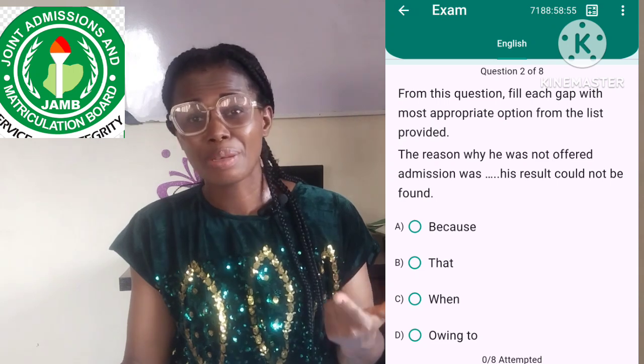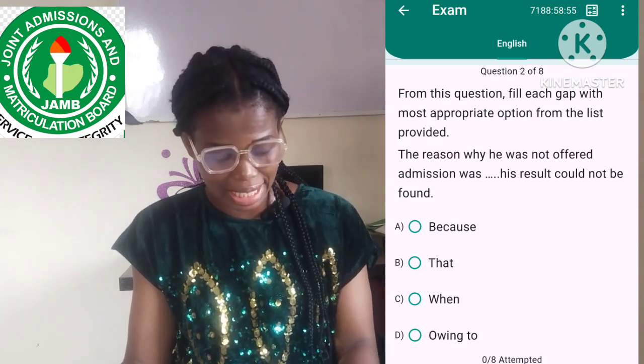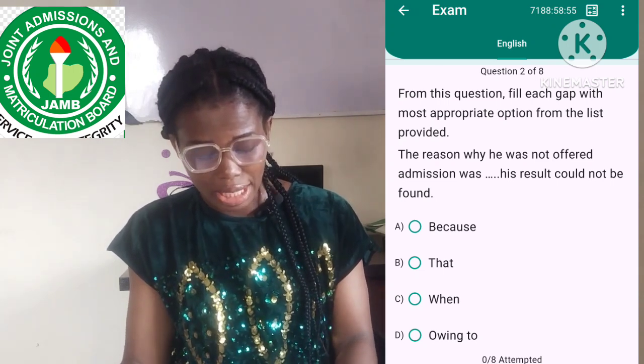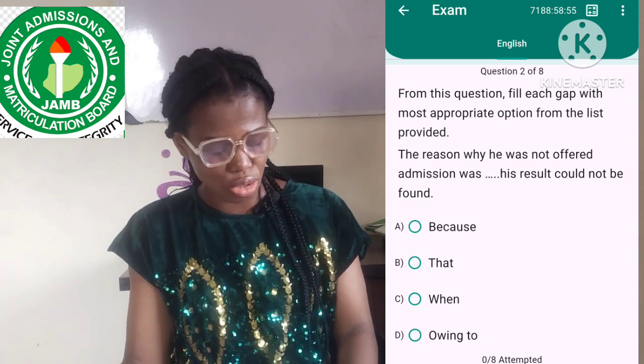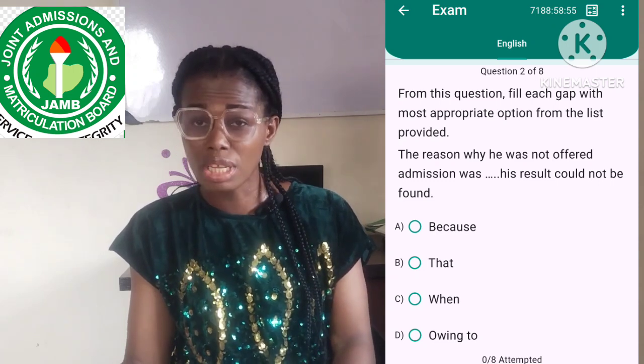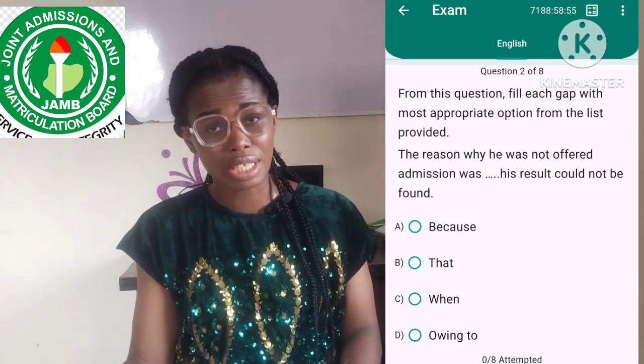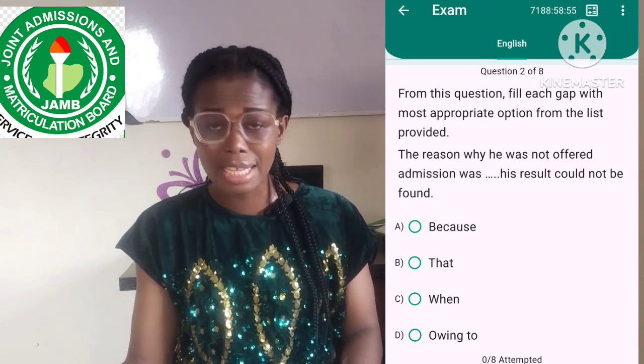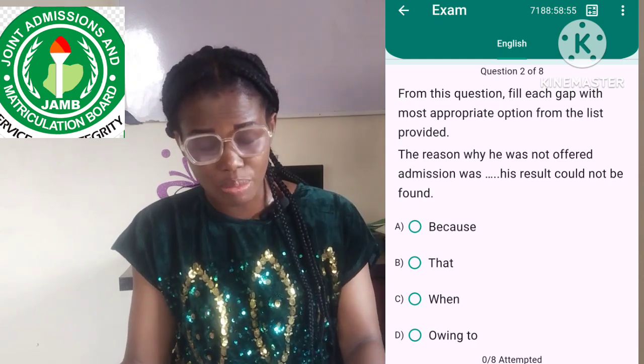This is because the presence of reason in the sentence, the reason why, already implies because. Using because and reason why in the same sentence will lead to redundancy, so it is incorrect.